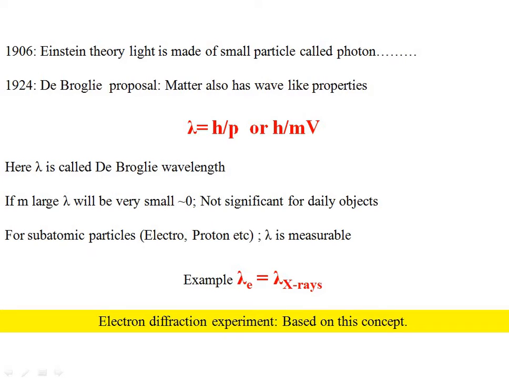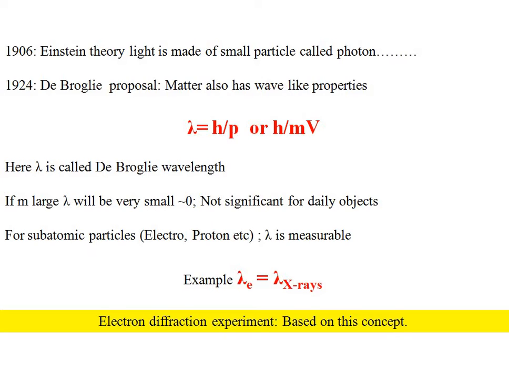So he proposed that the wavelength of the wave associated with any particle can be described by this equation: λ = h/p, where h is Planck's constant and p is the linear momentum, or we can say h/mv. This is the equation for linear momentum. This wavelength, lambda, is called the de Broglie wavelength.